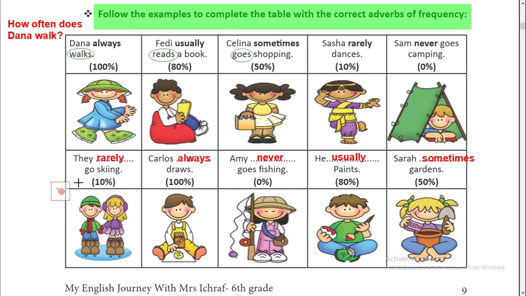Of course, there is an exception with verb to be. Here is an example: He is usually happy. Okay, you can see that we put the verb, which is verb to be, just before, not after. Be careful with verb to be only. We put verb to be before the adverb of frequency.